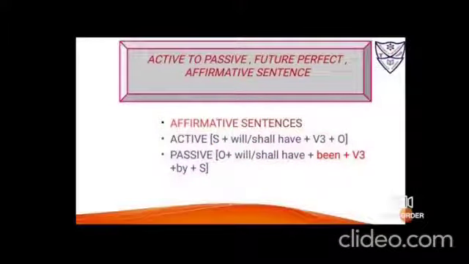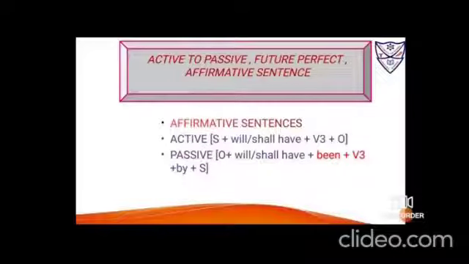Now, active to passive future perfect affirmative sentences, active voice formation will be subject, then will, shall have, verb in its third form and object. Okay, if it is first person, then you will use shall. I shall, we shall. If it is second and third person, we'll be using will. You will, he will, it will, she will and they will.